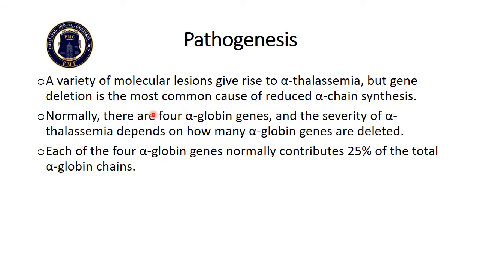Pathogenesis. A variety of molecular lesions give rise to alpha thalassemia, such as point mutations and gene deletions. But gene deletion is the most common cause of reduced alpha synthesis, and point mutations are very rarely seen. Normally there are 4 alpha globin genes, and the severity of alpha thalassemia depends upon the number of alpha globin genes defected. Each of the 4 alpha globin genes normally contributes 25% of total alpha globin chains.